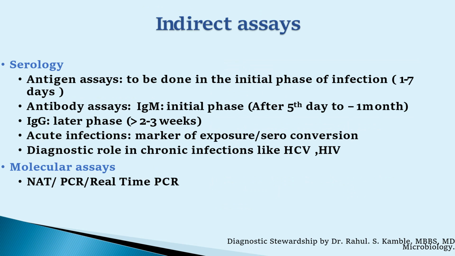Other indirect assays available are antigen assays, which should be done in the initial phase of infection, that is during 1 to 7 days. Among antibody assays, IgM is done in the initial phase, after 5 days to 1 month. IgG is done in the later phase, that is more than 2 to 3 weeks. In acute infections it is a marker of exposure or seroconversion. It has a diagnostic role in chronic infections like HCV or HIV. Molecular assays like NAT, PCR, or real-time PCR are other examples.